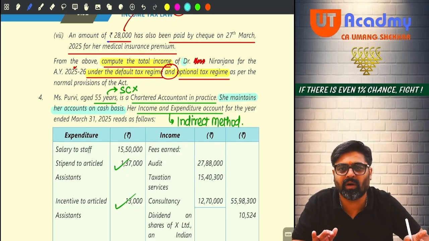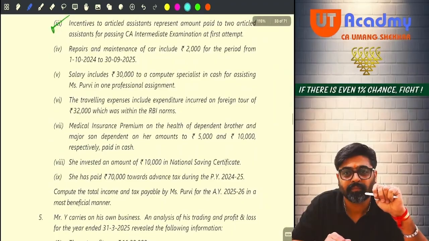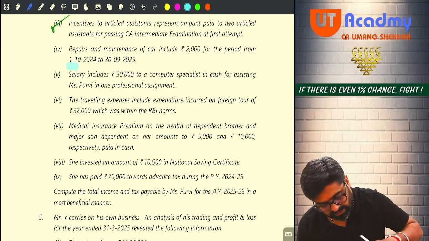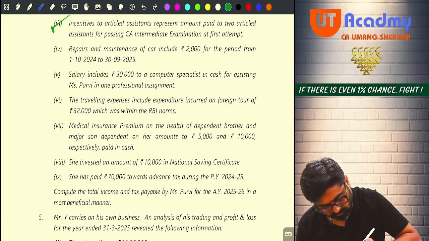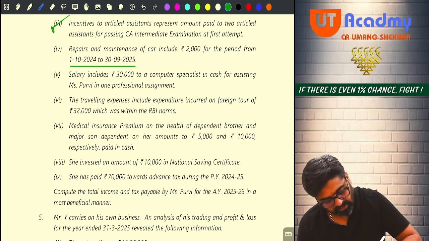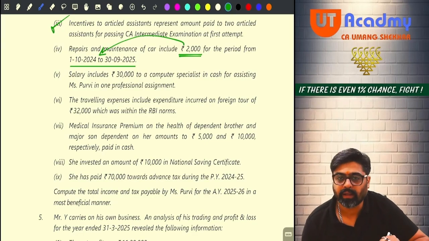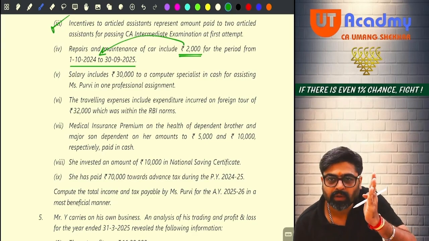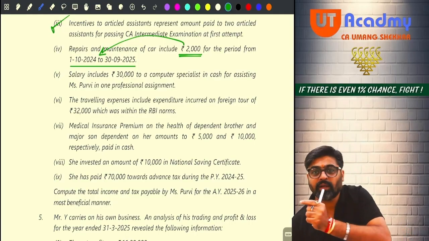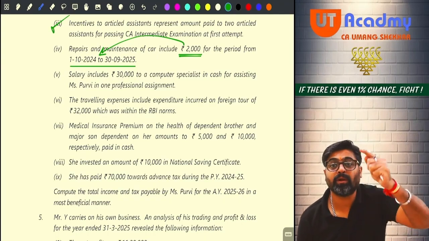Can you see that motor car repairs expense of 2000? This 2000 relates to 1st October 24 to 30th September 25. So can I say out of this 2000, half, 1000, is related to this year and half, 1000, is related to next year, 1st April to 30th September?